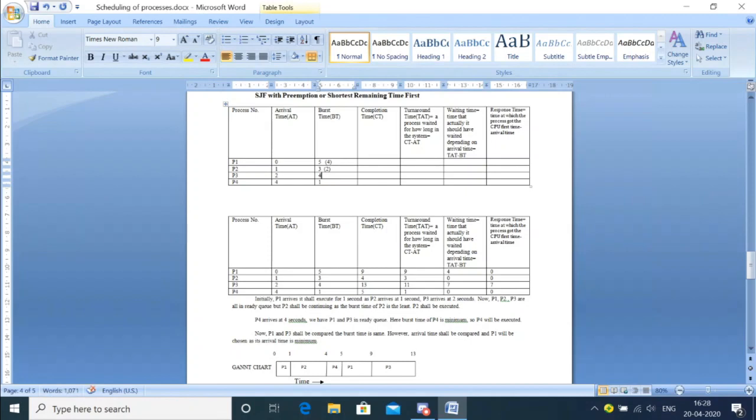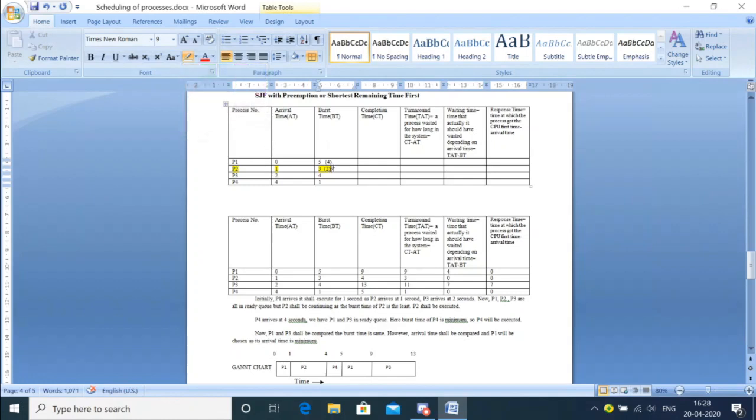So P2 is still smaller and will be given the complete privilege of execution. It will execute for 3 seconds; 1 plus 3 is 4. So P2 has executed and is now out of the system. Its job is done.